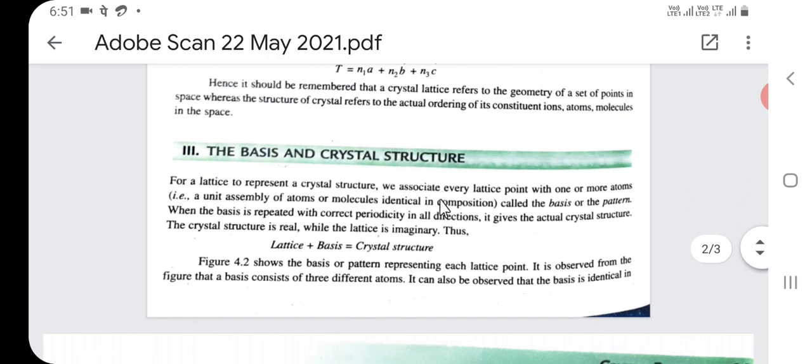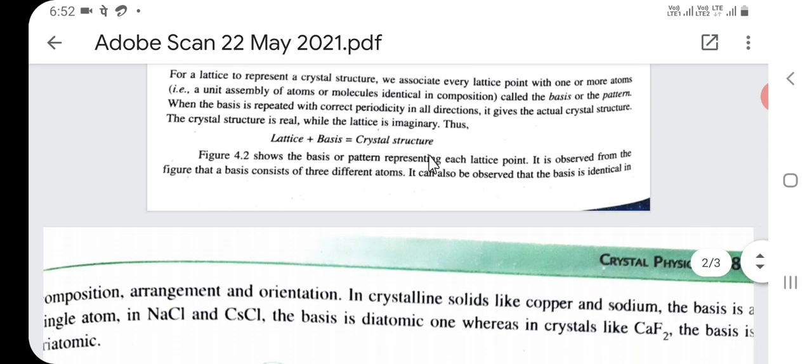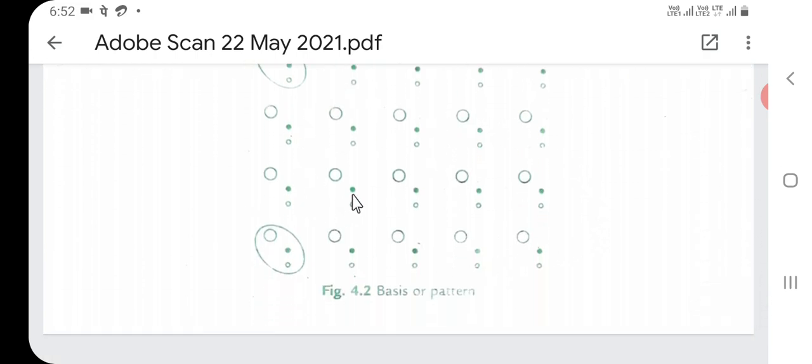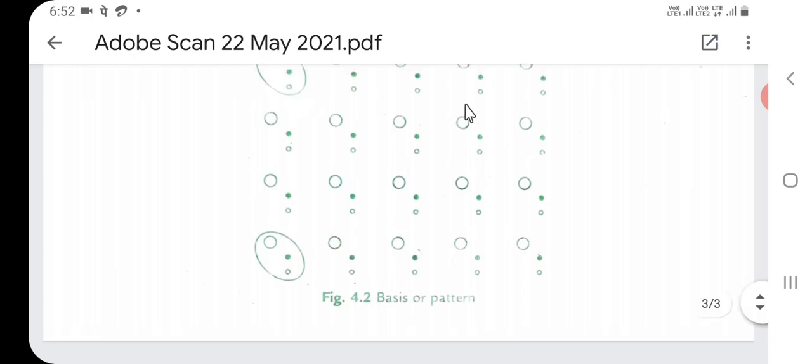Now next is basis. Basis is nothing but a collection of the atoms. You know about the lattice points. Lattice is a three-dimensional array of points in which the environment about any point looks the same. This is the definition of the lattice points. And basis is a collection of atoms associated with the lattice points. This is a basis. These are the lattice points and the whole collection is called the basis.